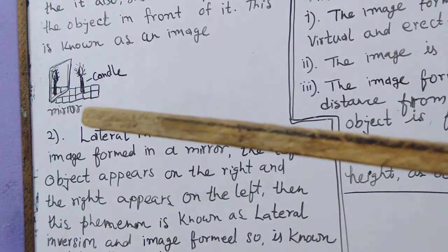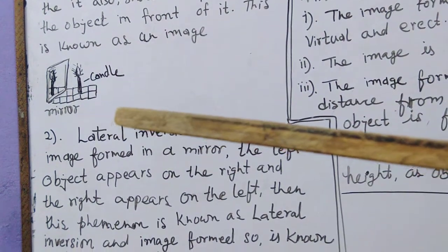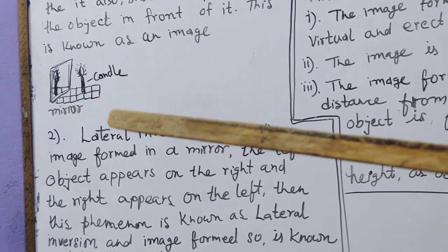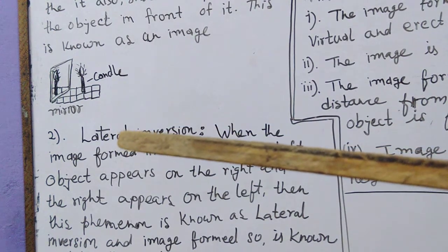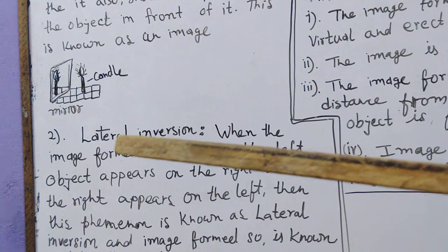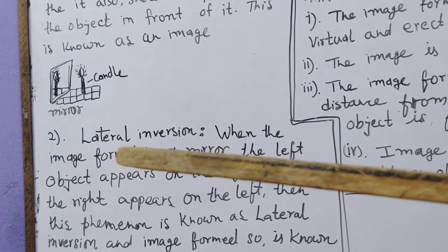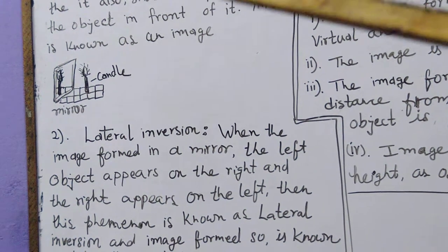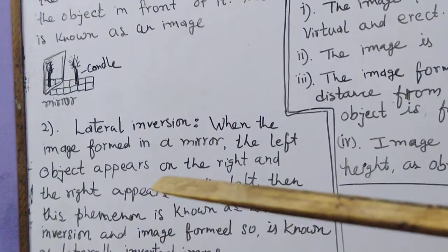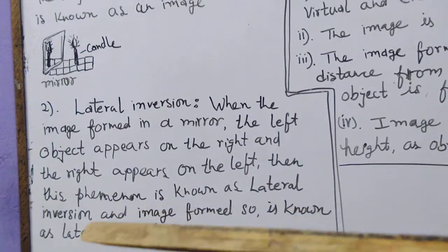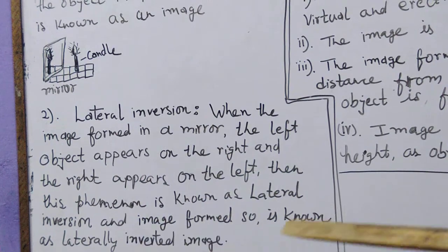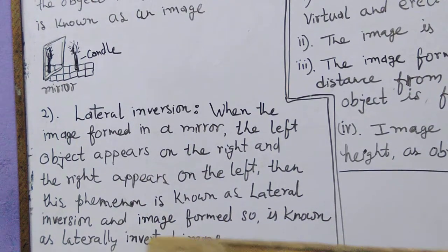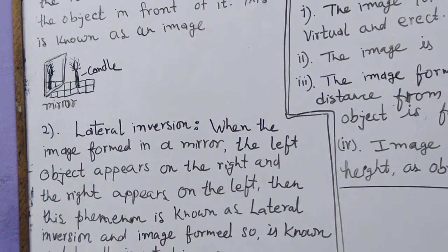You should do this experiment at your home. You just try to find. When you see your mom using a nose pin, the left side will appear on the right side. Otherwise, when you go to the barber, you will see that the left portion of the barber appears on the right in the mirror. So these all show which type of inversion? Lateral inversion, and the image forming there is a laterally inverted image.